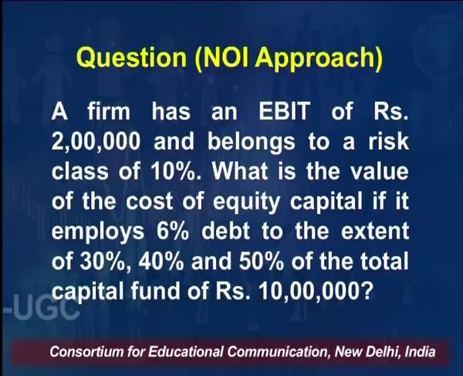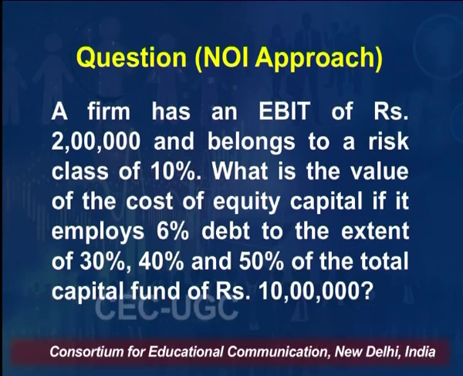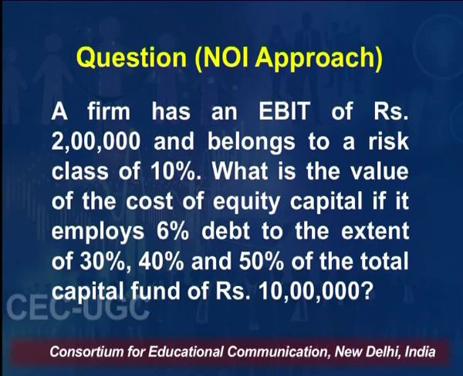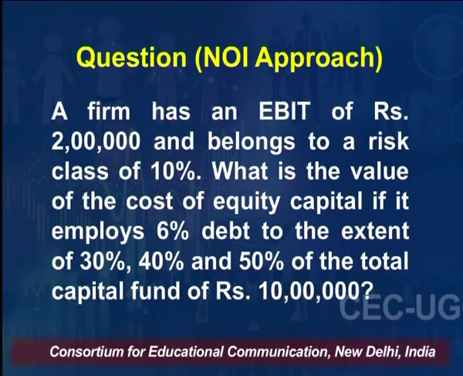Now, let us try and understand the NOI approach with the help of one example. A firm has an EBIT of rupees 2 lakh and belongs to the risk class of 10%. What is the value of cost of equity capital if it employs 6% debt to the extent of 30%, 40% and 50% of total capital fund of 10 lakh? So, the total capital fund this company has is 10 lakh.